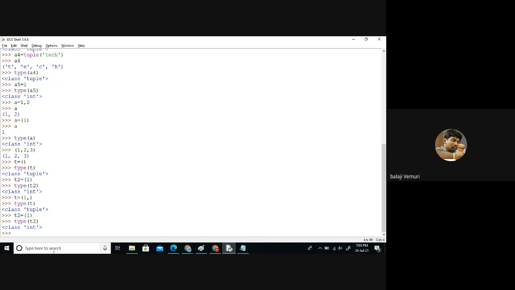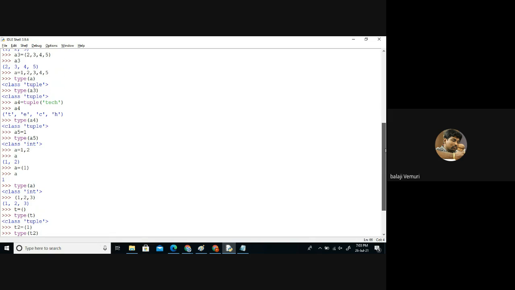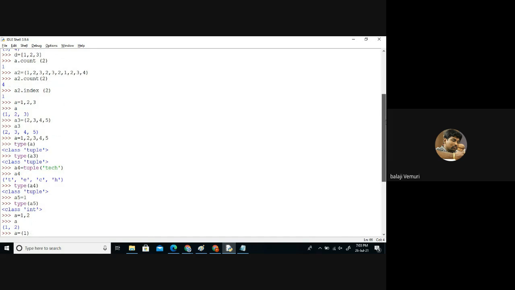I have one doubt. Once you go to the top, you have given the count of A2. Then we got four. How? Means I can't get that. How many times is it occurring? How many times does two occur in this full list? First occurrence, second occurrence, third occurrence, fourth. That means how many times is two present in that? Okay, thanks. Right?